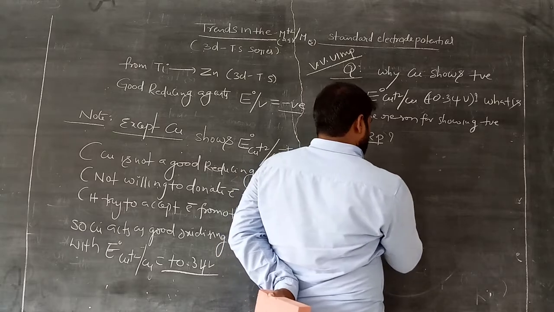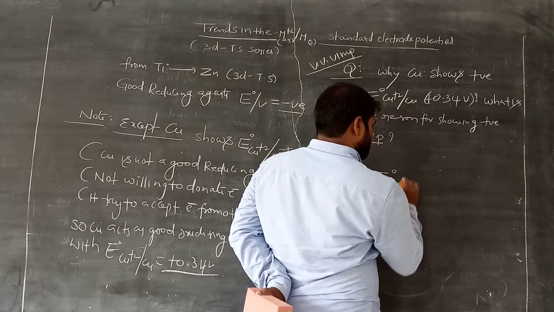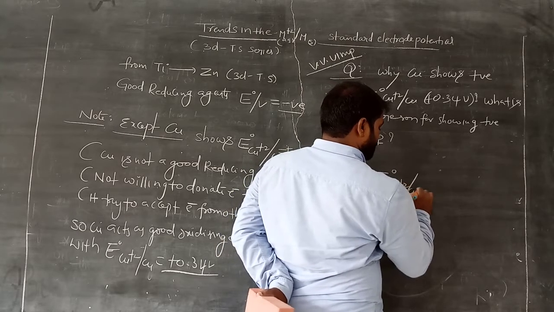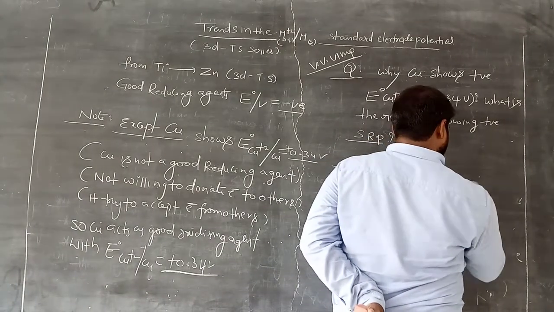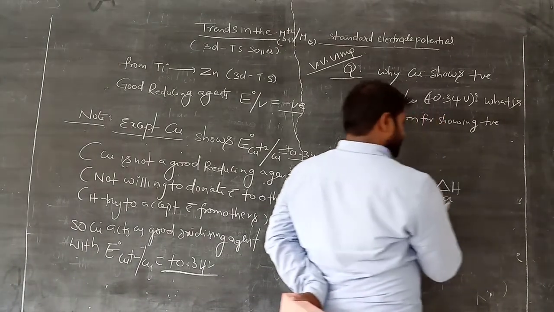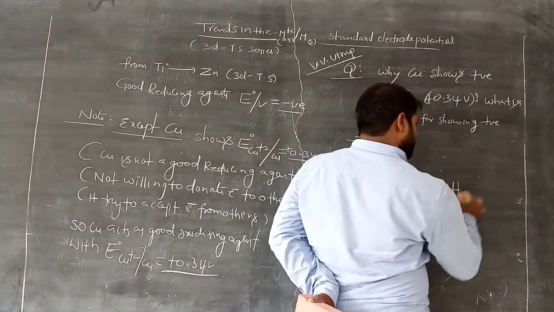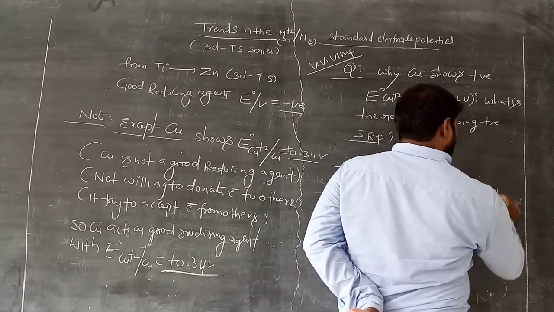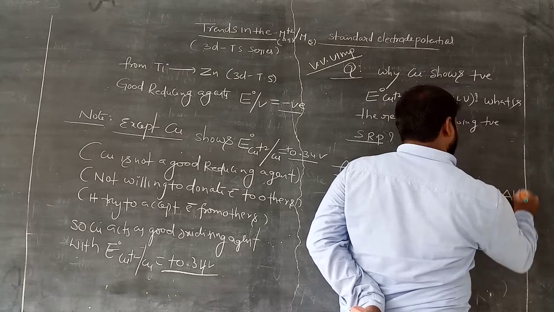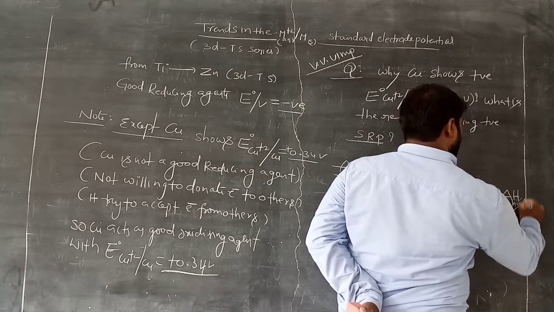Okay. So the standard reduction potential of copper is considered in terms of enthalpy of atomization, enthalpy of ionization and enthalpy of hydration. We already discussed about this. Am I right?